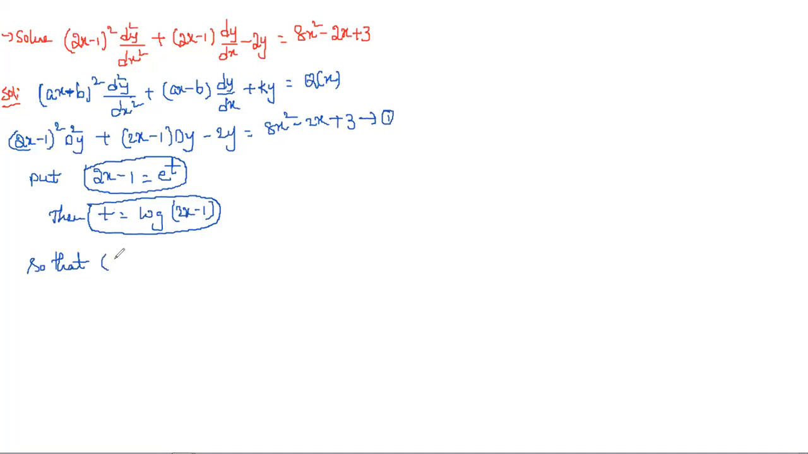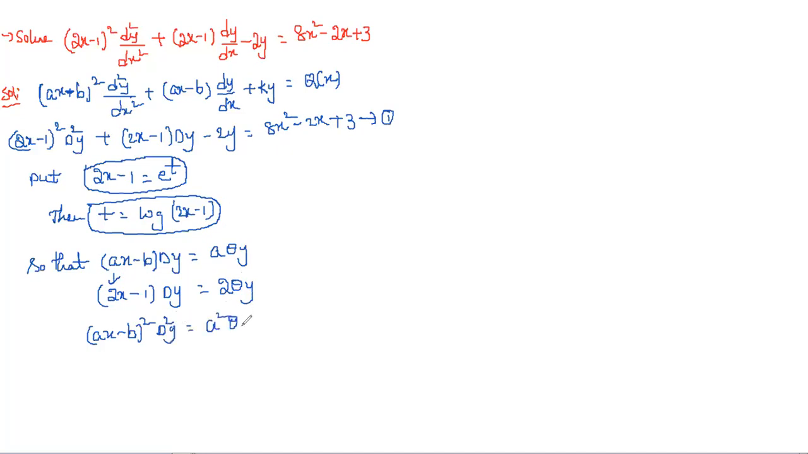If you know that already, (ax minus b) into dy is nothing but simply a into theta y, right? In the same way, from the given problem, (2x minus 1) dy is nothing but in place of a we have 2, so 2 theta y. Next, (ax minus b) whole square d square y is nothing but a square into theta into (theta minus 1) into y.